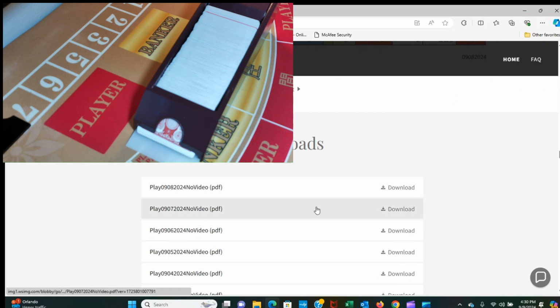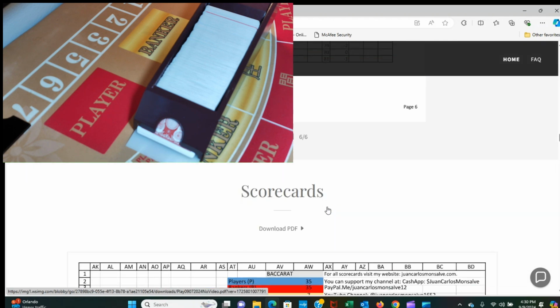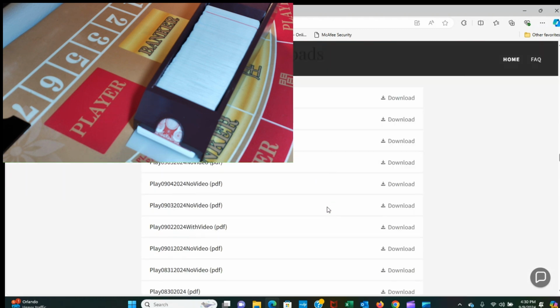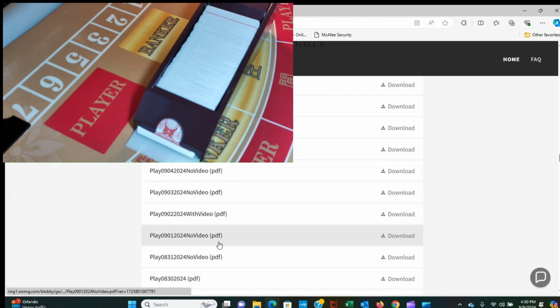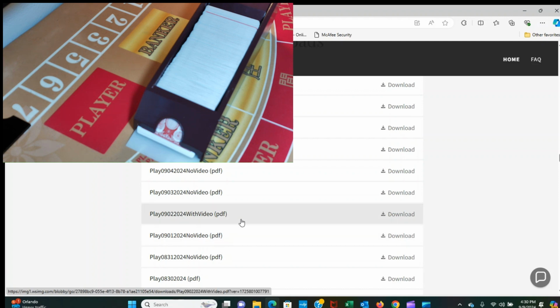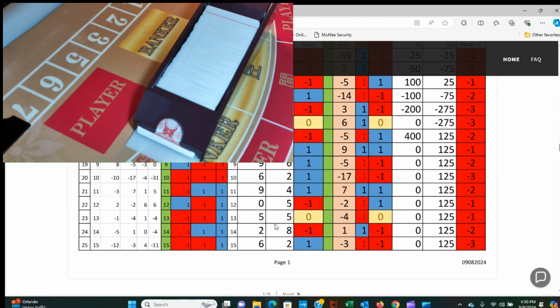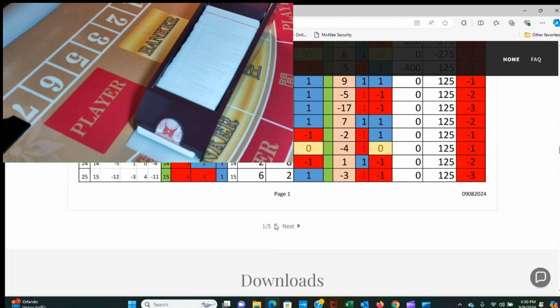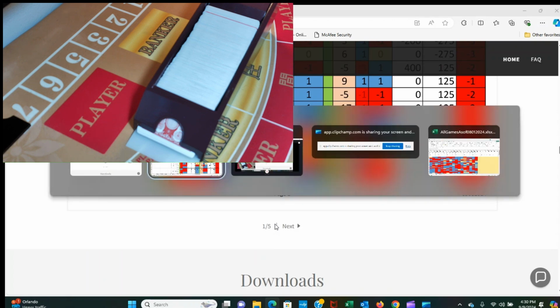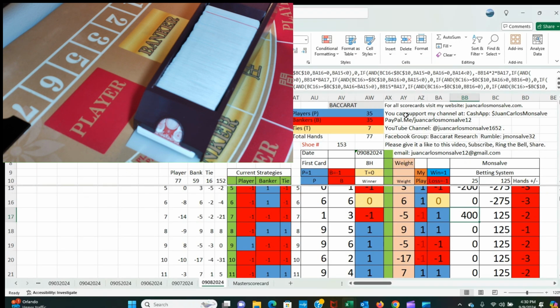Every shoe that I have played, 153 shoes, I have the PDF form for those shoes if anyone wants to access those and verify your own strategies. The information is available, it's free. You can use that information any way you want.